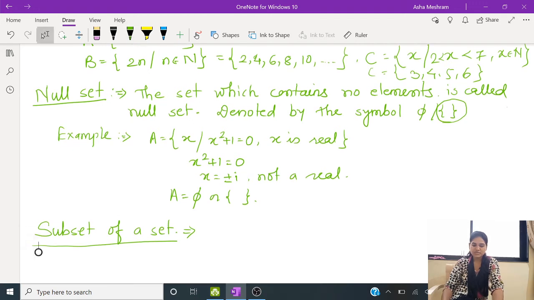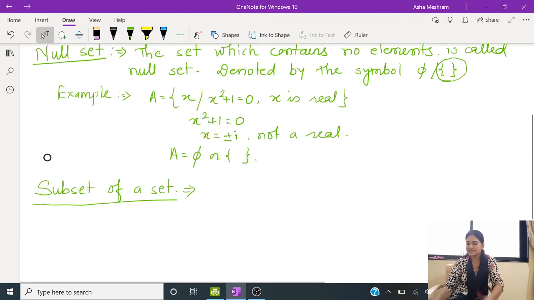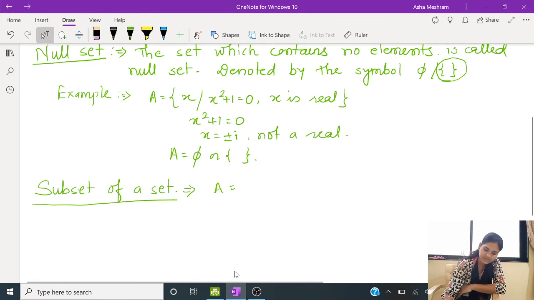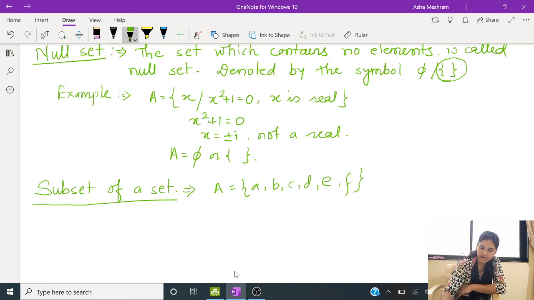Next we move to the definition of subset of a set. So what is meant by subset of a set? If A is any set, like A, B, C, D, E, F, and B is another set, and in this B I take the A and E only.